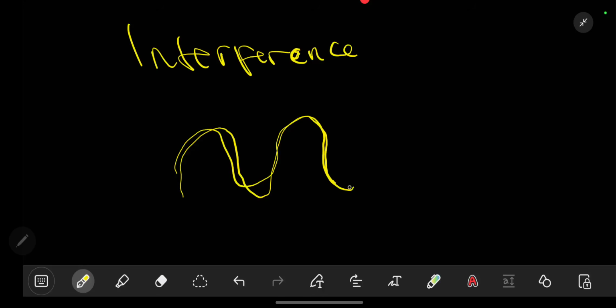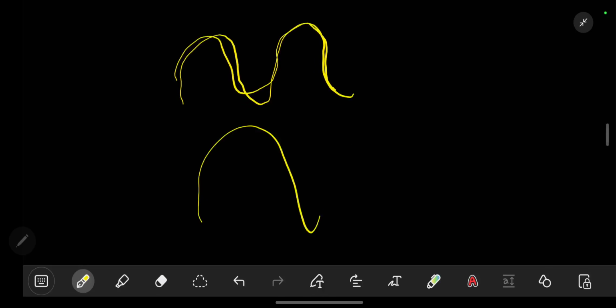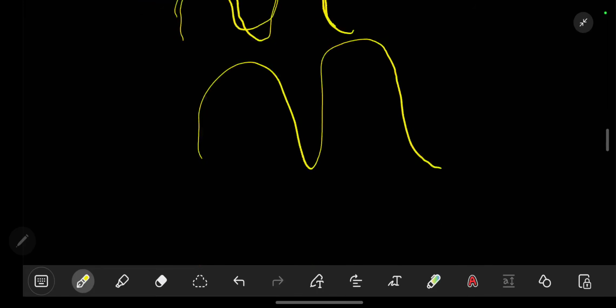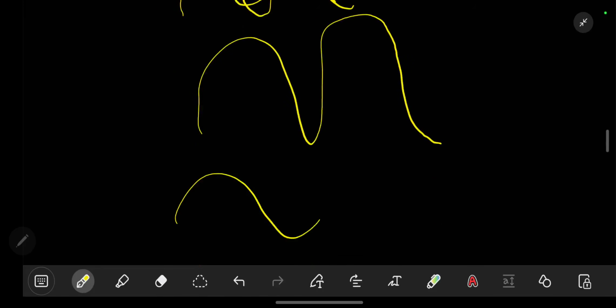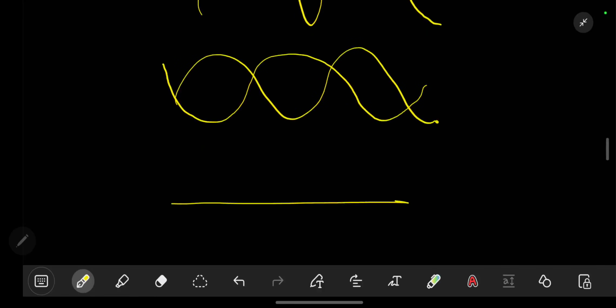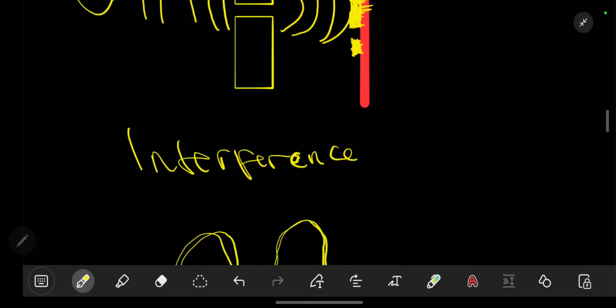These two waves combine to form a bigger wave. That is constructive interference. Light also has the ability of canceling itself like this. If we have light passing like that, it will cancel itself and you won't be able to see any light. That is destructive interference, but that is mainly what we call interference.